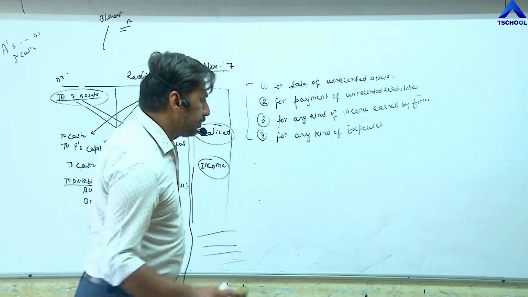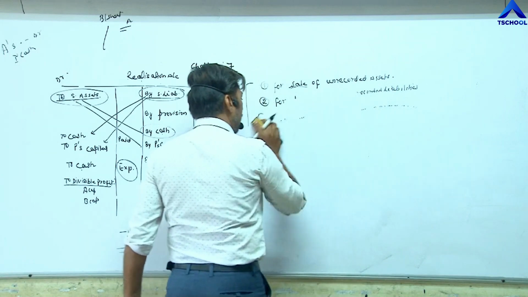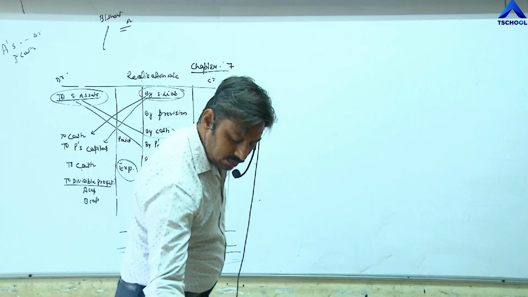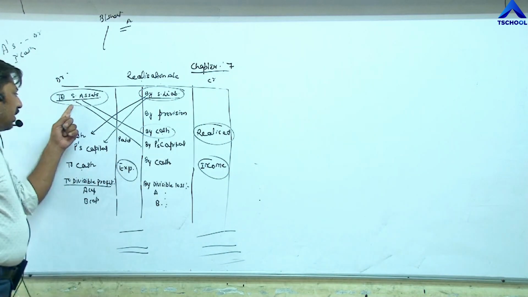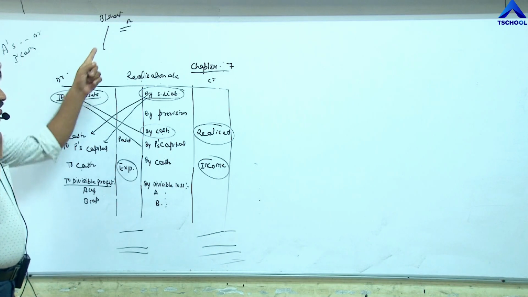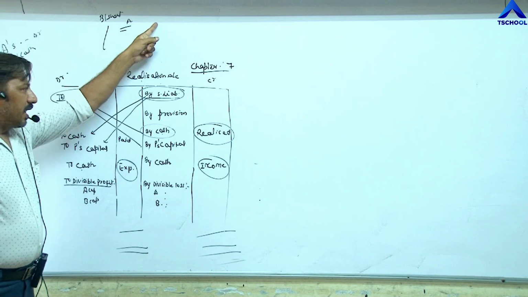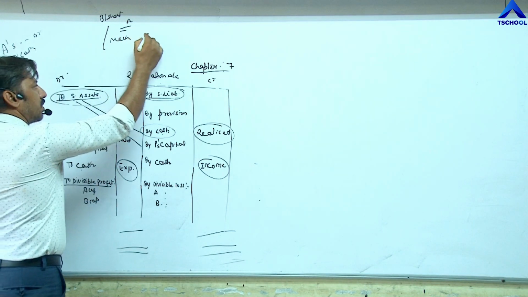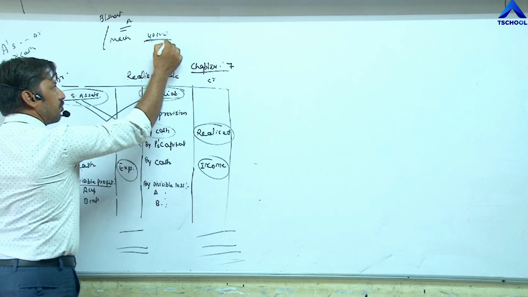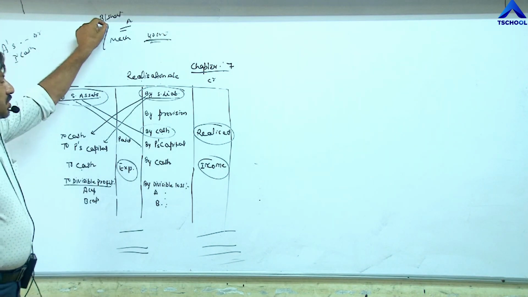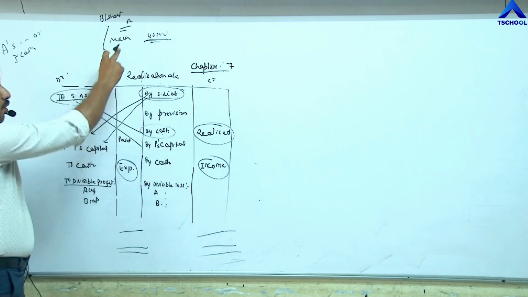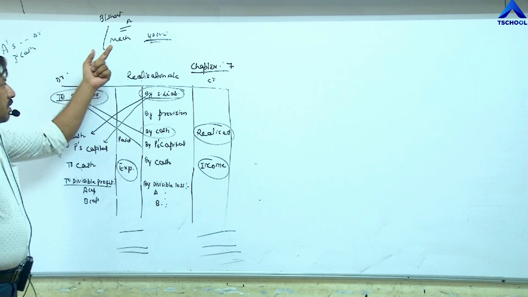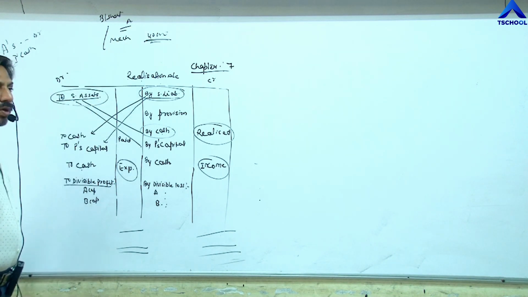Second important point. I have already explained it, but I am explaining again for the exercise question. Whatever assets are given in the balance sheet, the value is called book value. For example, here machinery is given as 40,000. This is called the book value of the machine, the value given in the balance sheet. If the machine is given in the balance sheet at 40,000, this is called a recorded asset.